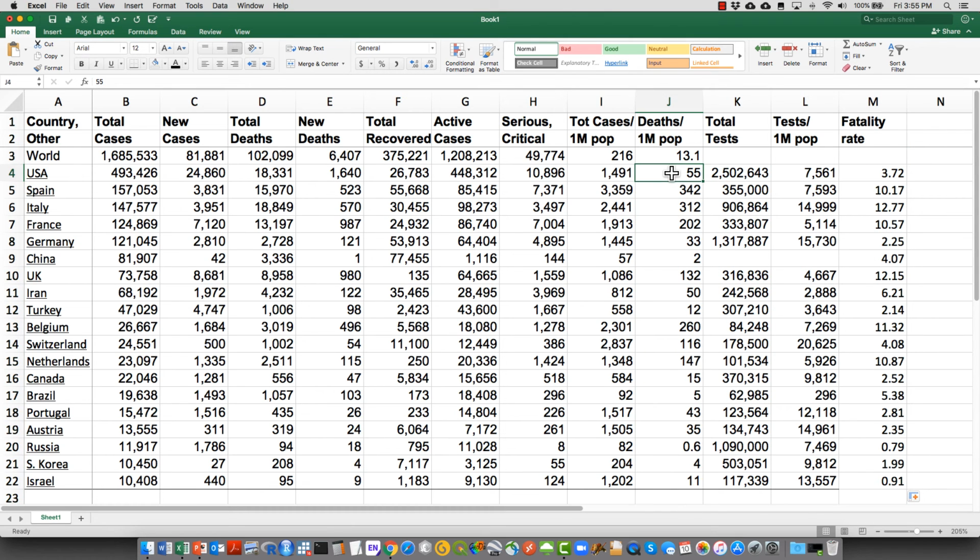The death rate, of course, someone dies and then they have to be tested if it was because of coronavirus, but it gives a better understanding of how severe the pandemic is in each one of these countries. But it's interesting to look at all these different variables here, because they give us a better understanding of what's going on in all these countries.